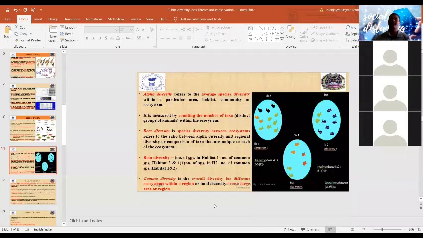Second, diversity may be classified in different ways based on calculations: alpha diversity, beta diversity, or gamma diversity. Alpha diversity is the average species diversity within a particular area. You can clearly understand here, there are 3 sets of different geographical areas: set A, set B, and set C. Set A has 3 different types of species represented by black, brown and green.